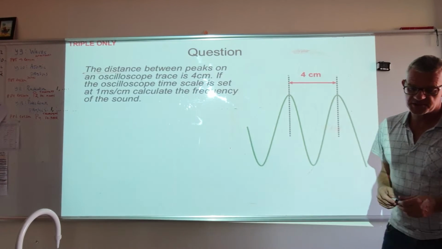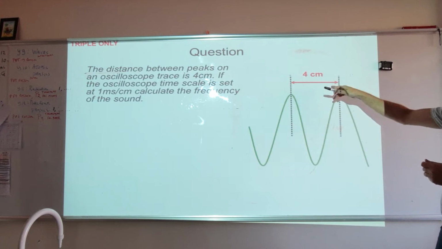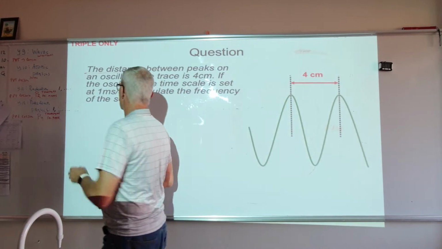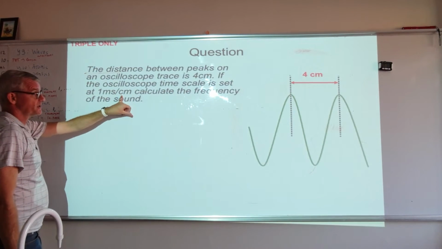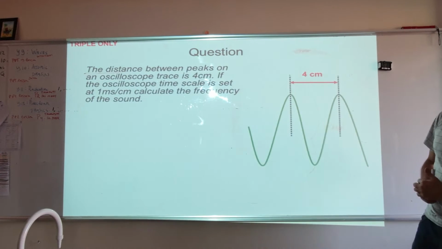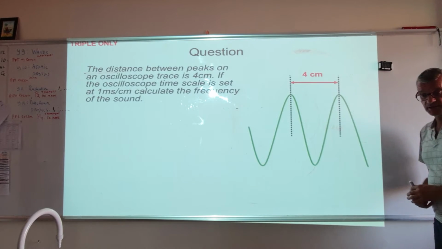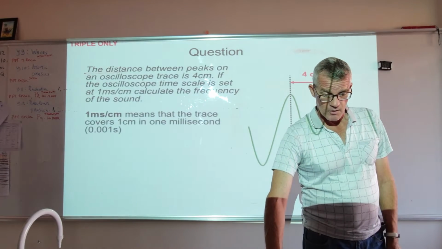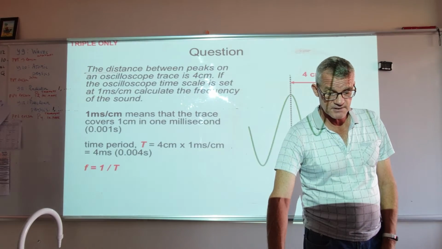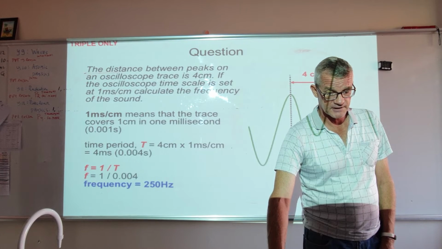Question. The distance between the two peaks is 4 centimeters. Now it's different, 4 centimeters. You say 1 millisecond per centimeter. What would be the frequency of the sound? Pause the video and make your calculation. Okay? So we have a time of 4 milliseconds. F is 1 over T, and then we get a frequency of 250 Hertz.